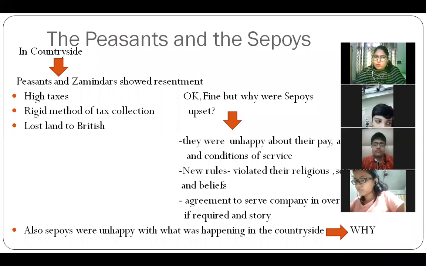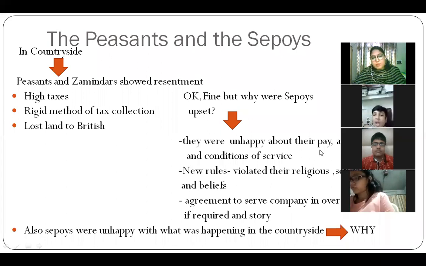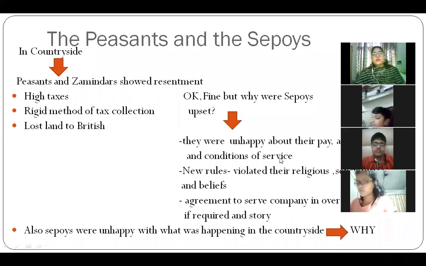They were not able to pay the high taxes. Their methods of collection were rigid. As a result, they lost land to the Britishers. So then the Sepoys' problems were that they were unhappy about their pay, the allowances were not good enough, and the conditions of service were not acceptable to them.